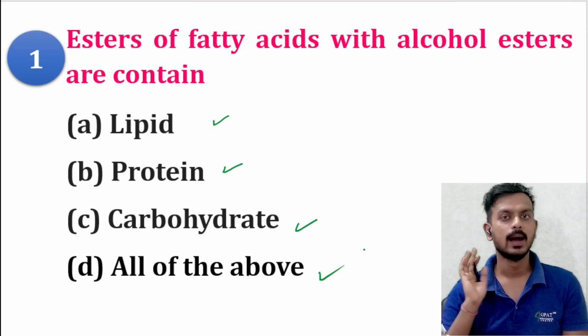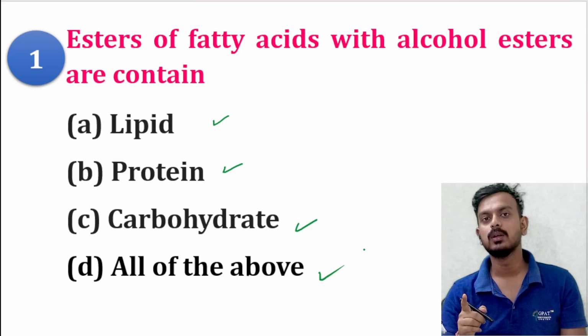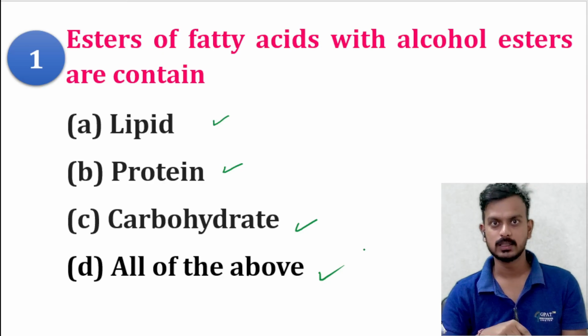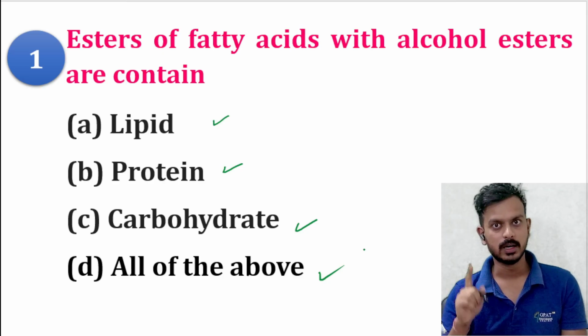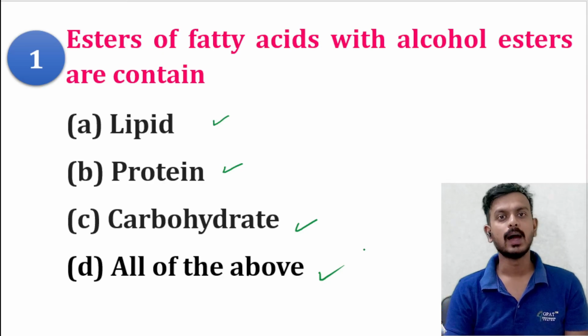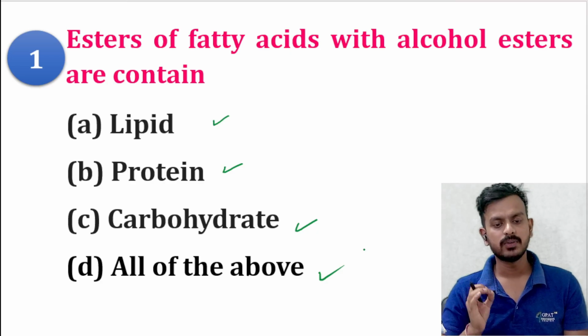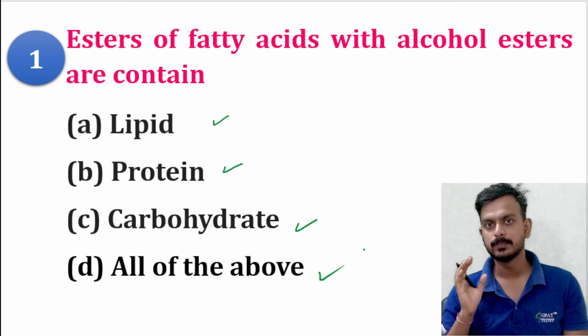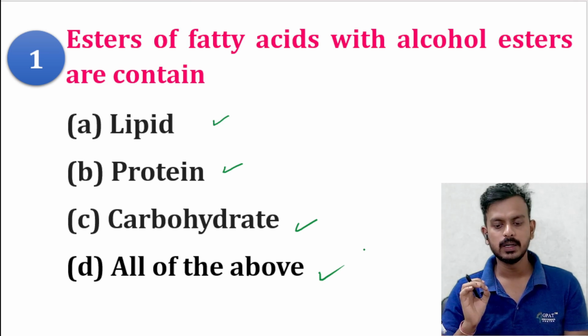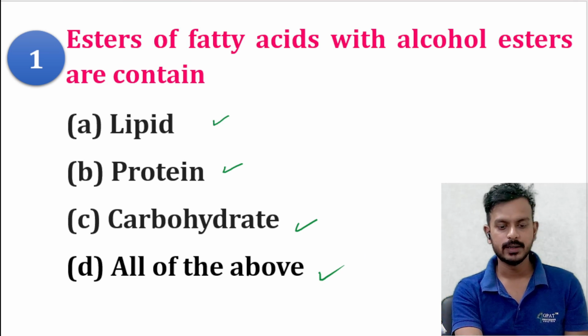All of you have to give your answer in the comment section. I will check how many of you have given the correct answer. Ester of fatty acid with alcohol is called what? Your options are lipid, protein, carbohydrate, or all of the above.